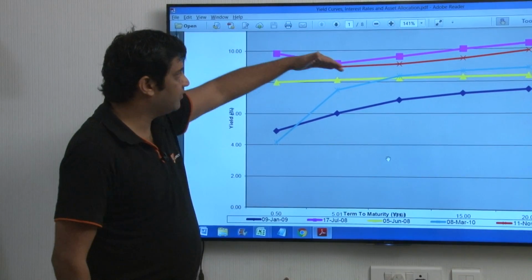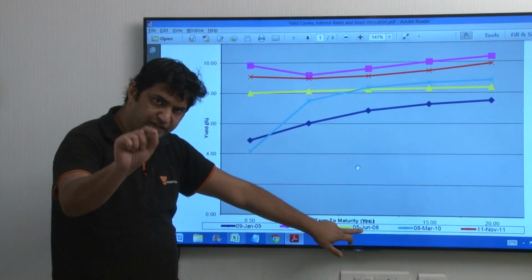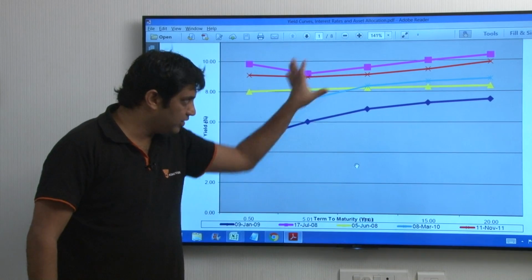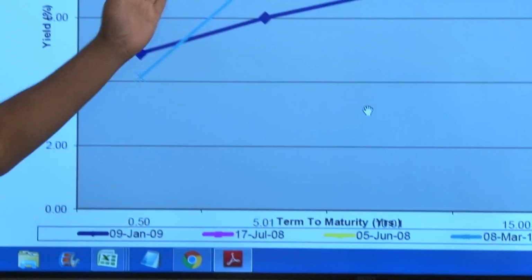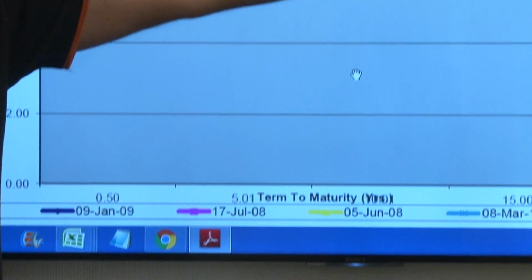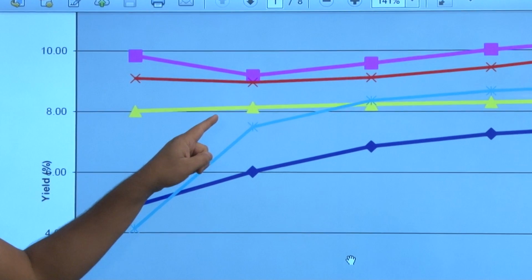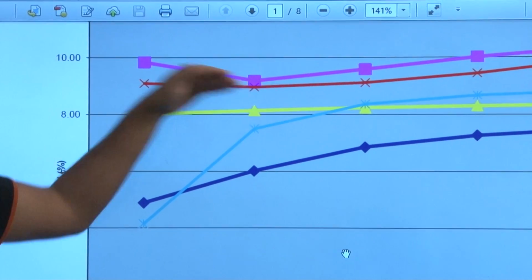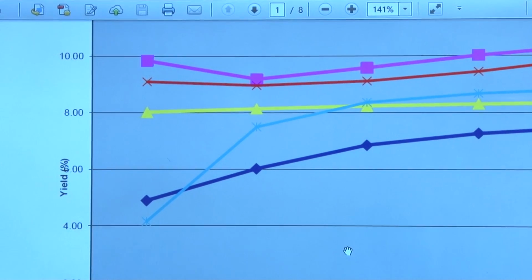So yield curves, because in June 2008 itself, and even before that, but because our chart is restricted to June 2008, it was very clear that the yield curve is flat. And because the yield curve is flat and high at 8%, obviously the economy was not really roaring.